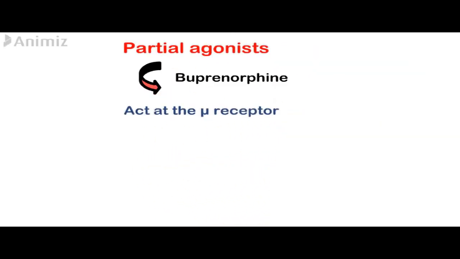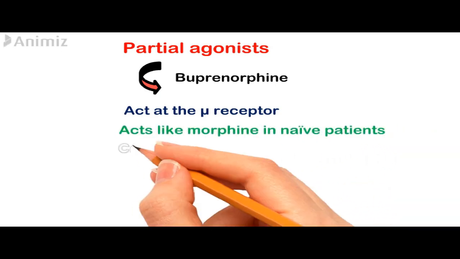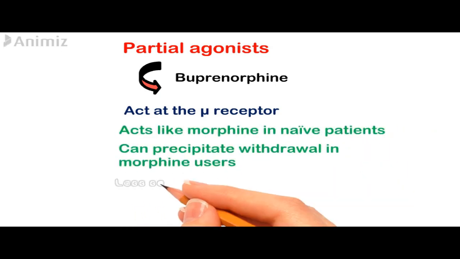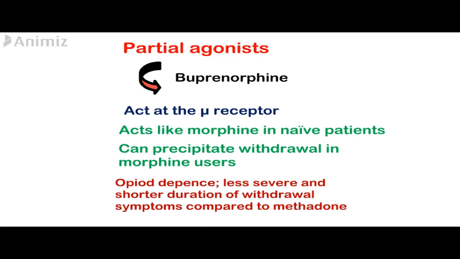A drug that acts as a partial agonist is buprenorphine. This drug acts at the mu receptors, and it acts like morphine in naive patients, like patients who did not take any morphine before, but it can precipitate withdrawal symptoms in morphine users. It is majorly used in opioid detoxification, because it has less severe and shorter duration of withdrawal symptoms when compared to methadone, which is also used for opioid dependence.